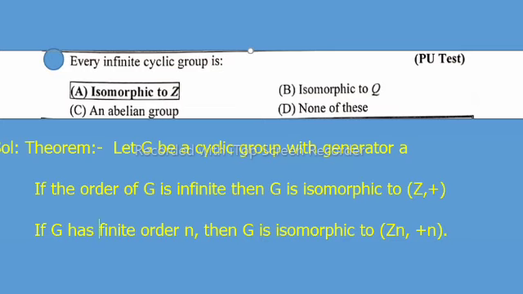if G has finite order n, then G is isomorphic to Z_n plus n. So option A is correct, isomorphic to Z, which is the required solution.